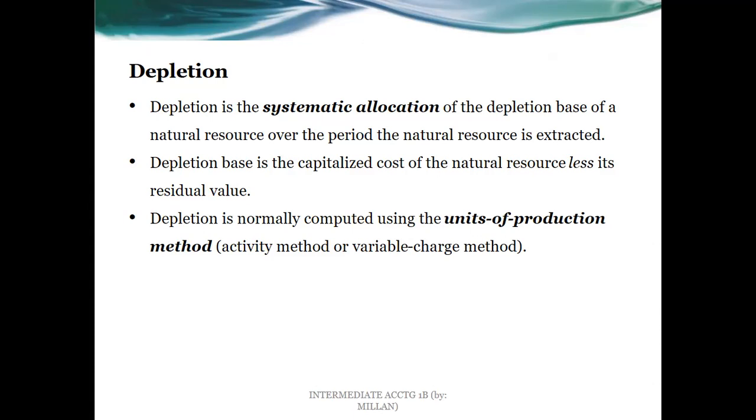Now, depletion base is also known as depletable amount. If we have depreciable amount, which is cost less salvage value for property, plant, and equipment, we also have the depletable amount or the depletion base for wasting assets. In terms of method, normally we will make use of the units of production method, also known as activity method, or is part of the variable charge method.